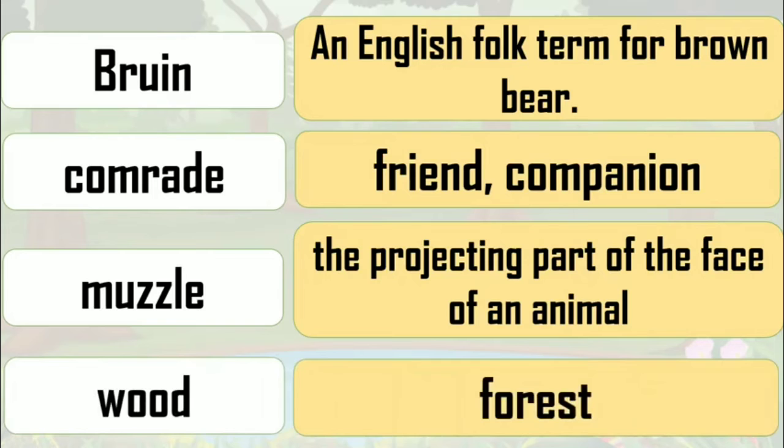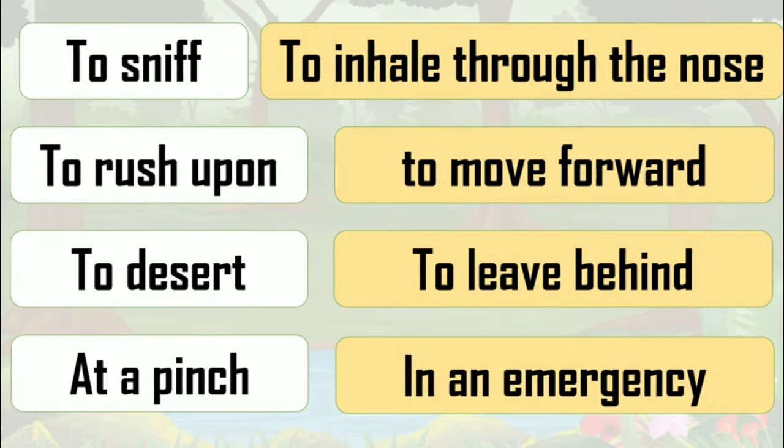Wood means forest. To sniff. To sniff means to inhale through the nose. Next word is to rush upon, to move forward. Next word is to desert. To desert means to leave behind. Last word is at pinch. At pinch means what? In an emergency.